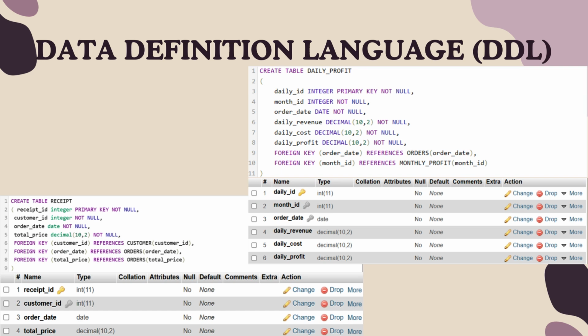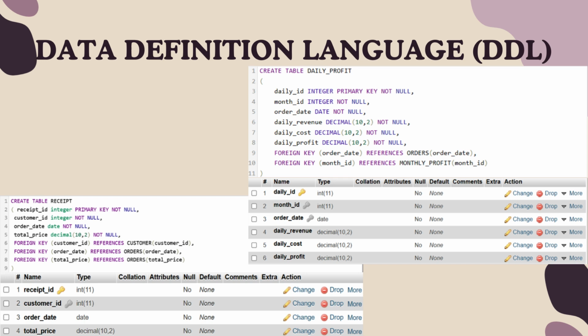In addition, we create a table for daily profit, which has daily ID as the primary key, daily revenue, daily cost, daily profit as the attribute, and we derive month ID and order date from table orders and monthly profit as a foreign key.